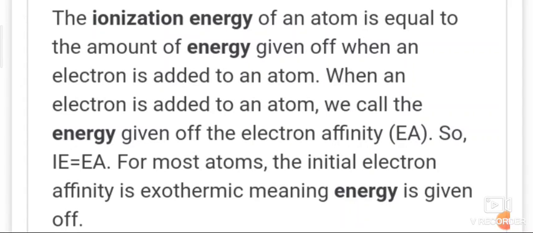Let us consider the formation of oxygen ion from oxygen atom. The attachment of the first electron is exothermic, but the second is endothermic. The endothermicity of the second electron gain is greater than the exothermicity of the first, and the overall formation of O2 minus is endothermic, so thermodynamically not favored.